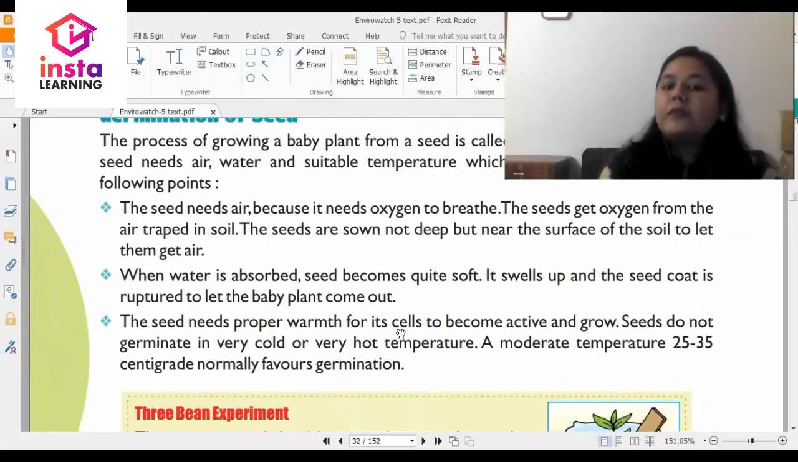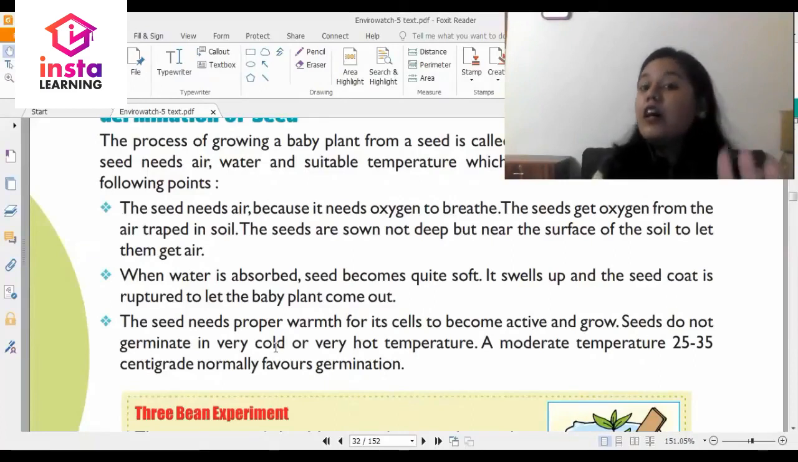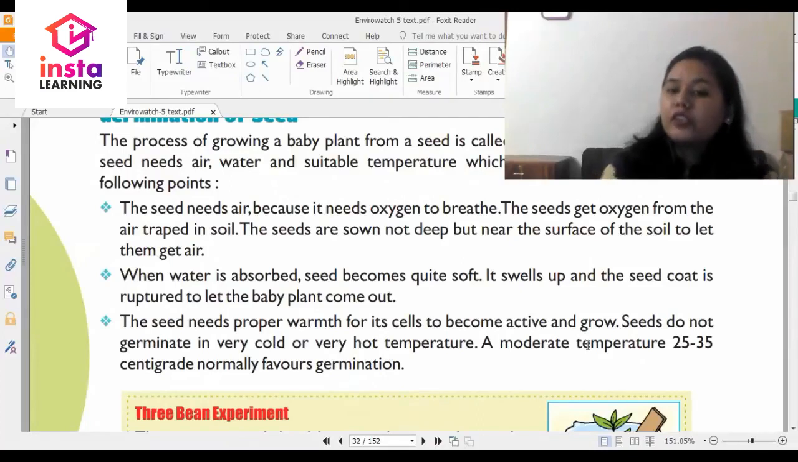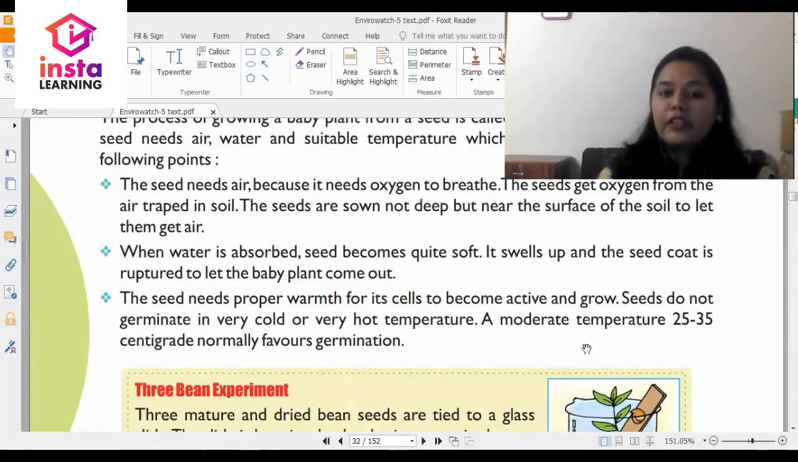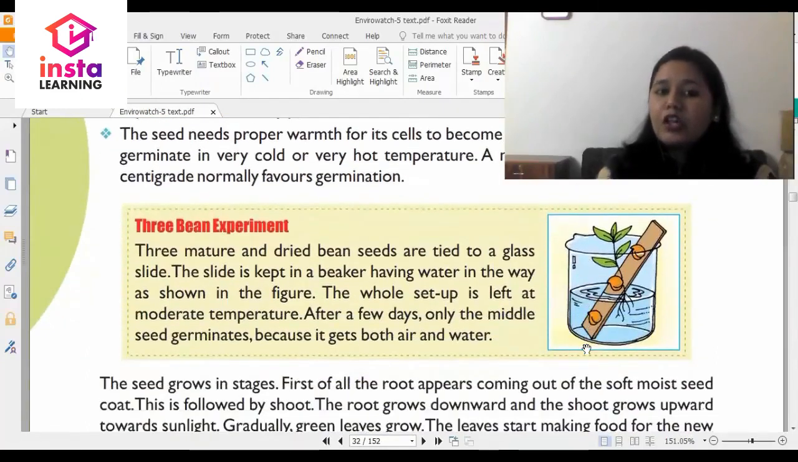The seed needs proper warmth from itself to become active and grow. Seeds do not germinate in very cold or in very hot temperature. That's why we said the right amount of temperature. A moderate temperature is 25 to 35 degrees centigrade. Normally, that favors germination. So here they have talked about a 3-bean experiment.